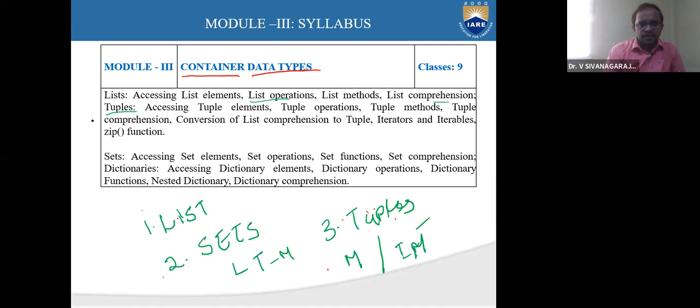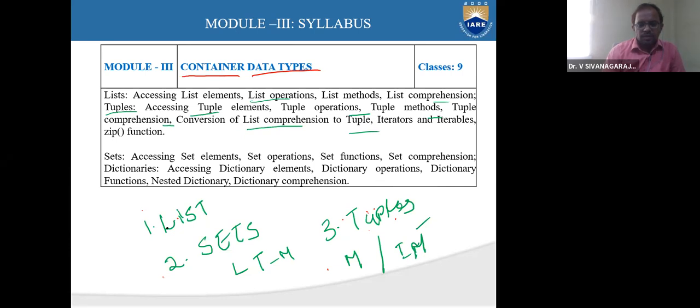Under the topic of tuple, we are going to discuss accessing tuple elements, various types of tuple operations, tuple methods, tuple comprehension, and then the conversion of list comprehension to tuple. So there is a close relation between list and tuple.